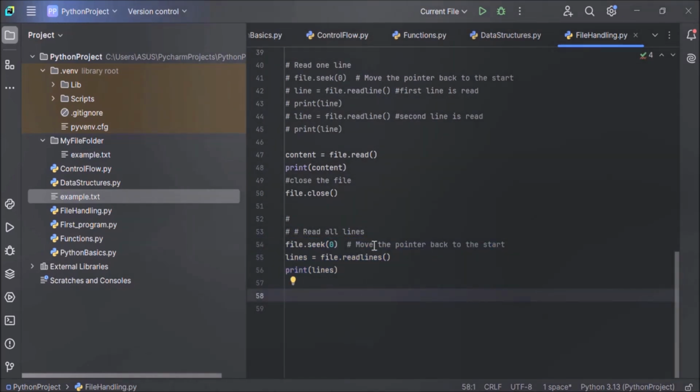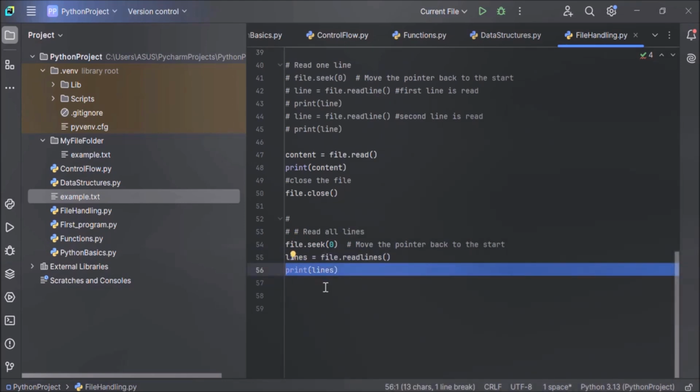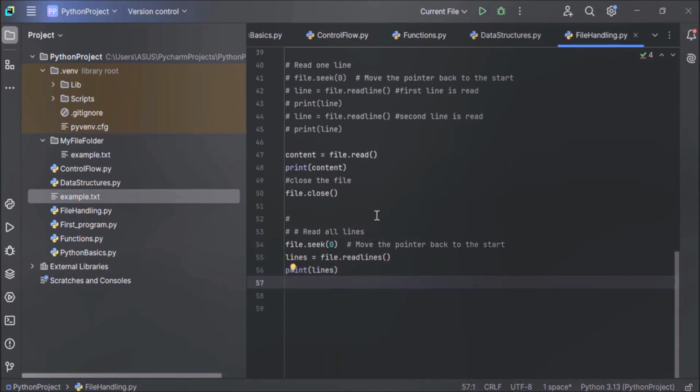First, we are moving the pointer to the start of the file using the seek method. The seek method will move the pointer to the 0th byte. After this, we are calling the readlines method to read each line of the file into a list, because the readlines method reads all the lines in the file and returns them as a list of strings. That list, we are storing in a lines variable, and after that we are printing the variable to display the output. Now let's execute the code and see the output.